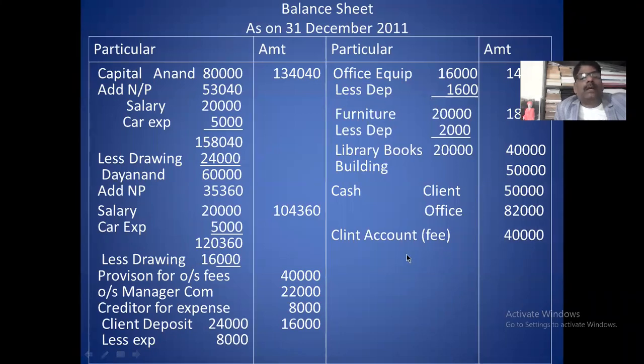Then as per adjustment, closing work in progress. You take closing work in progress from the adjustment, 30,000. And close the account, balance sheet. Your balance sheet total is 3,24,400.